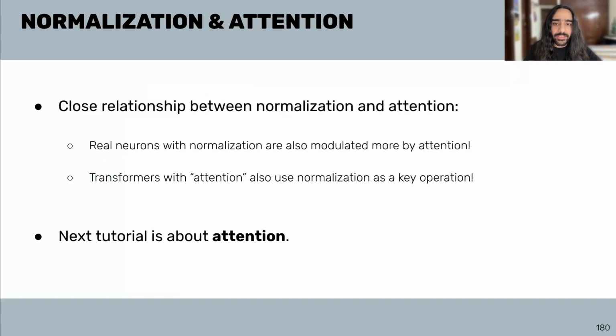Finally, normalization also has a close relationship with attention. In neuroscience, real neurons with normalization are modulated more by attention. And in AI, transformers with attentional mechanisms use normalization as a key operation. Hence, the next tutorial is about attention.